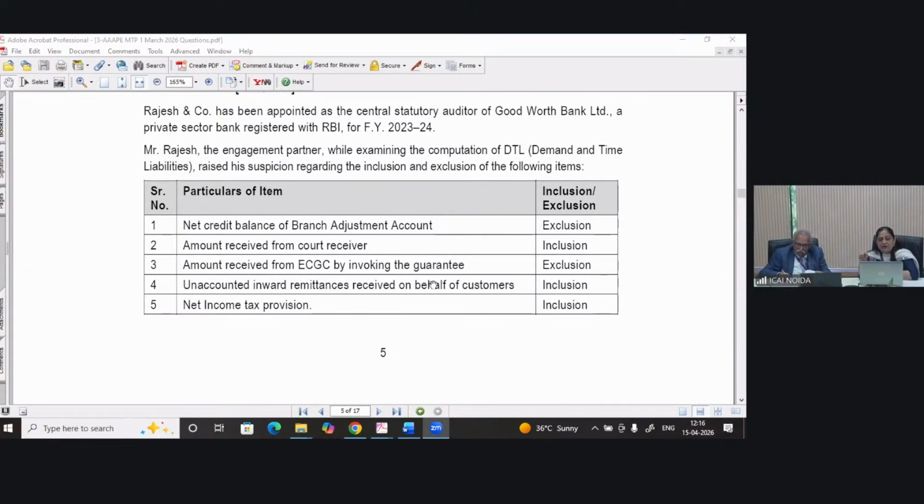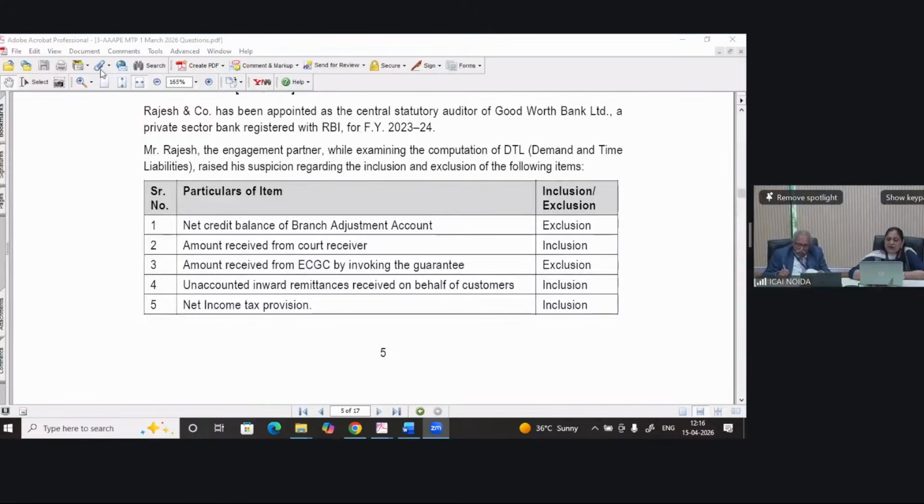Amount received from the court receiver. The amount which is received from the court receiver should be included or excluded? I am waiting for your answer in the chat. It should be excluded, but in this situation it is included.